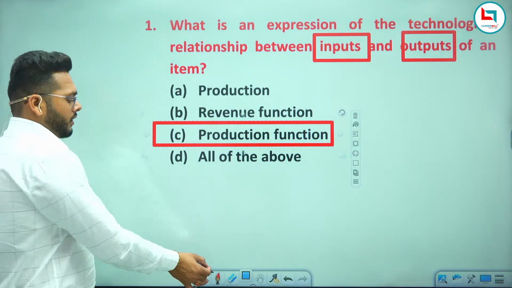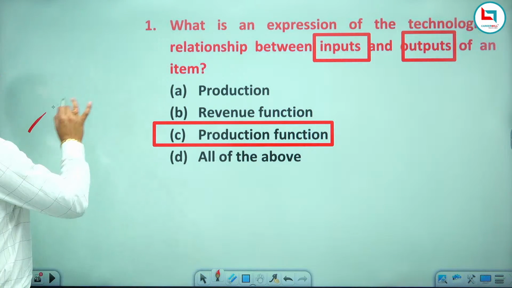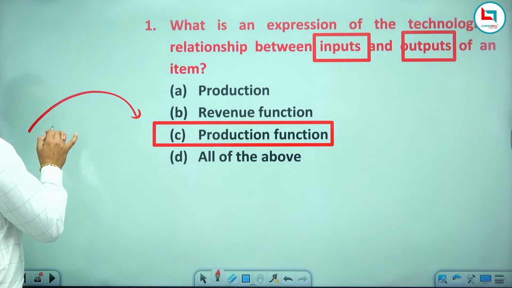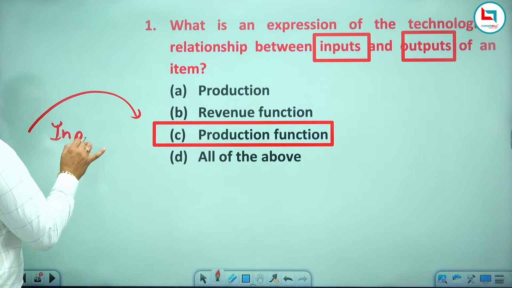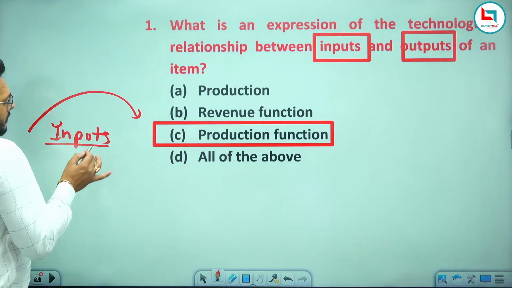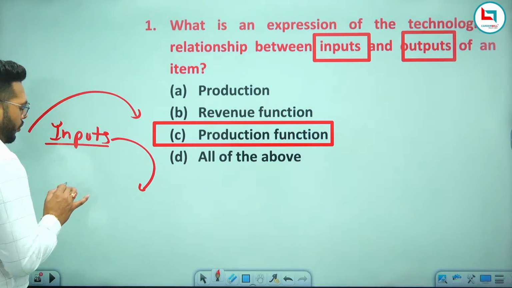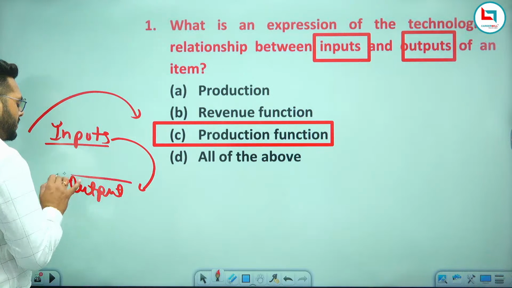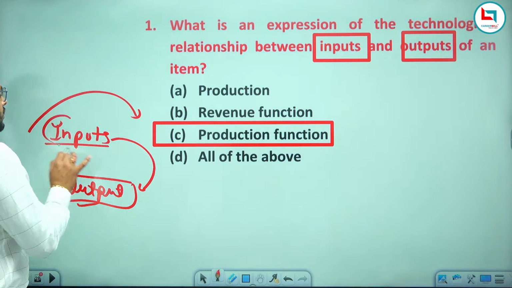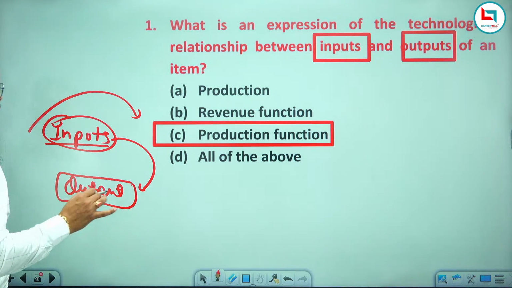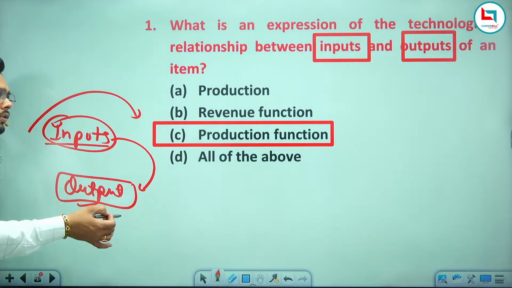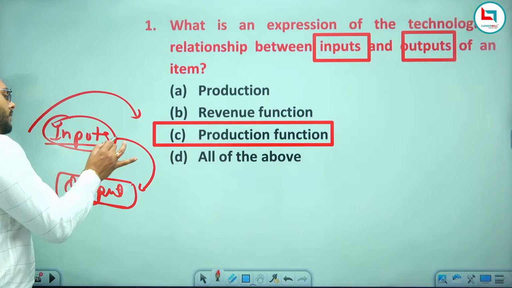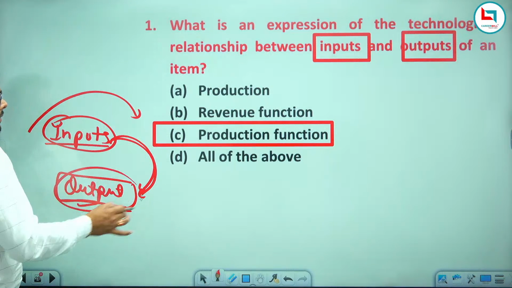Production function means whatever inputs you apply, the same you will get as output. If you add more sugar in a tea, it will be sweeter than before. So whatever input you apply, you get a corresponding amount of output.